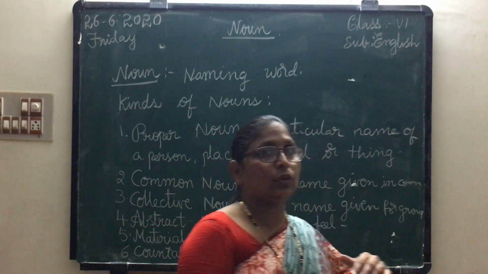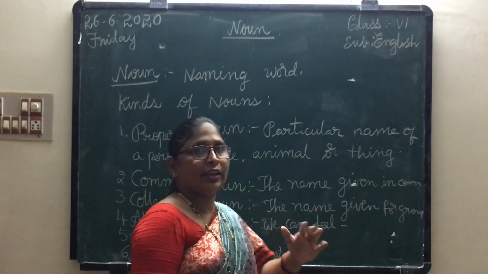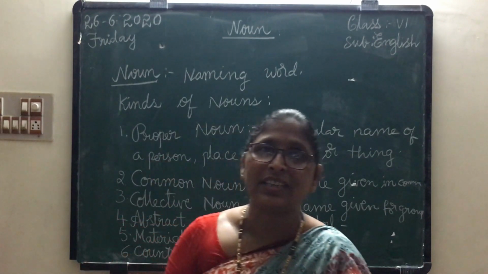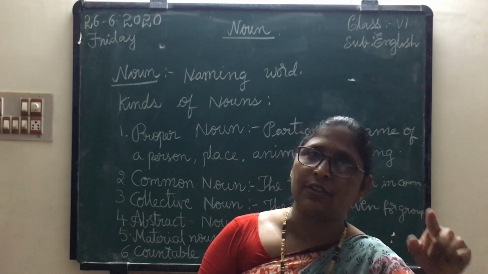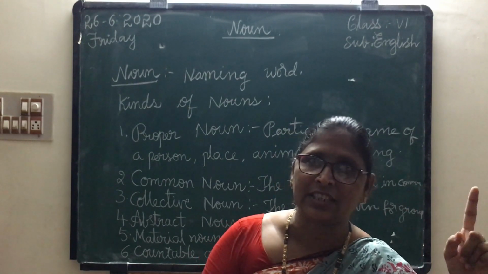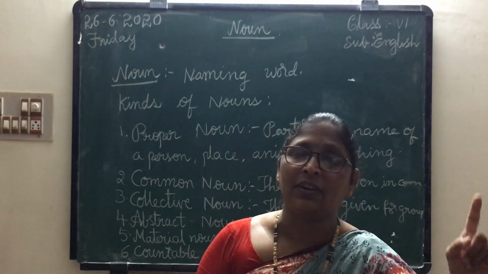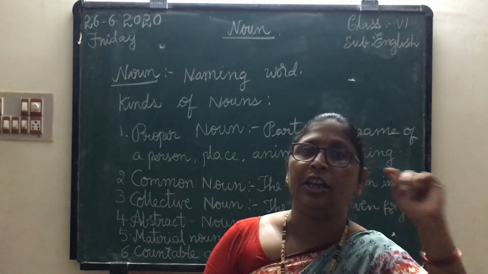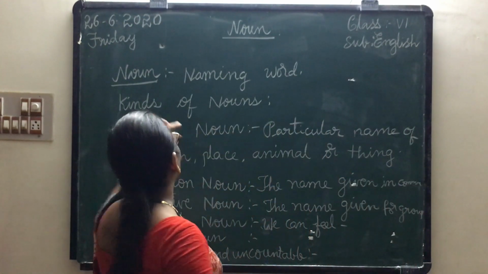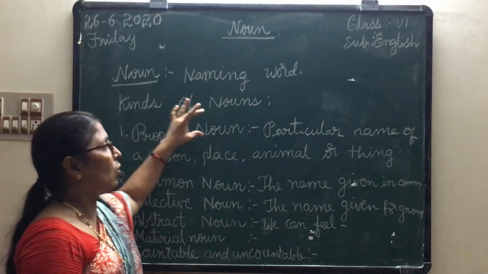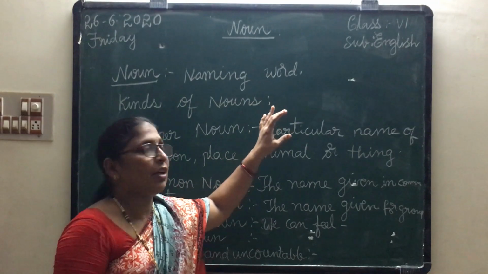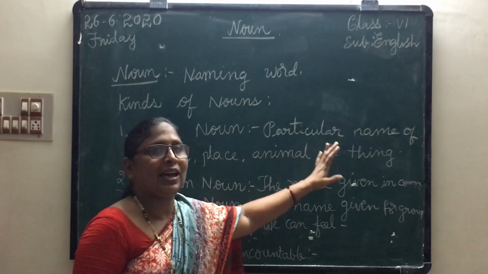Now once again I would like to recall. I am going to say these things again, about kinds of nouns. First you learned about parts of speech. Among parts of speech, the first one is noun. Noun is a naming word. Now you are going to learn about kinds of nouns. Among the kinds of nouns, the first one is proper noun. Proper noun means the particular name of a person, place, animal or thing.